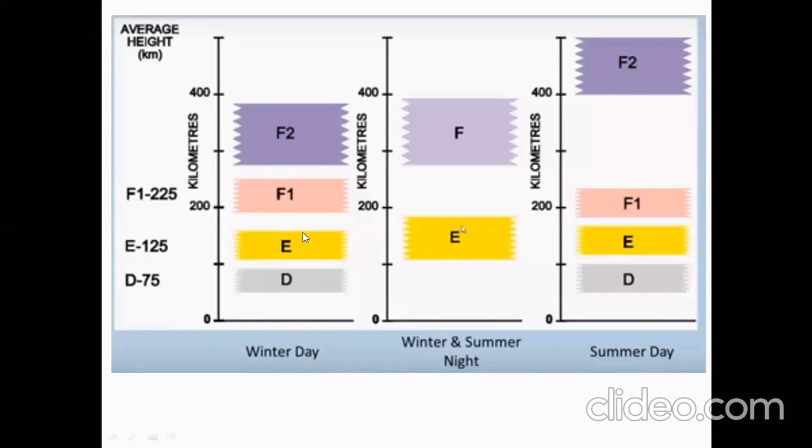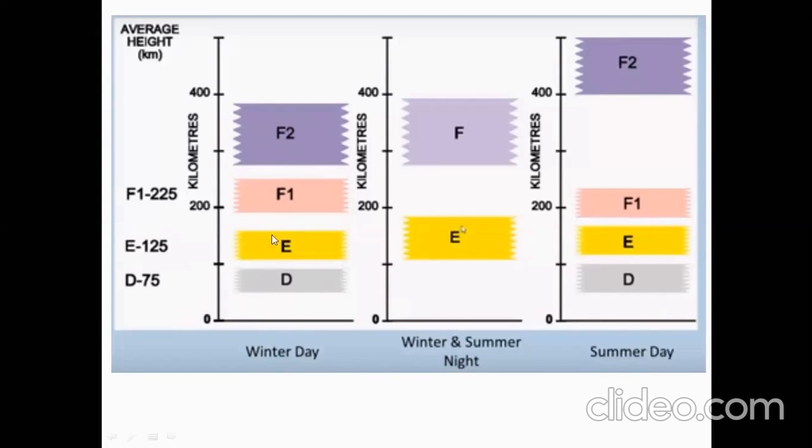So you will get the D layer up to 75 kilometers, the E layer up to 125 kilometers, something like that. From 200 kilometers onwards, you'll get the F layer till 225. From 225 to 400 kilometers, you'll get the F2 layer.